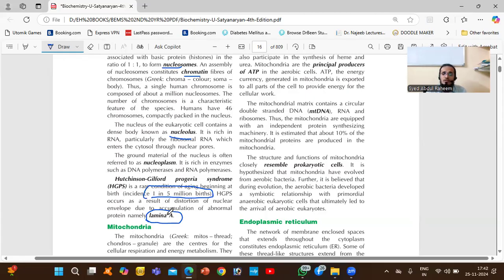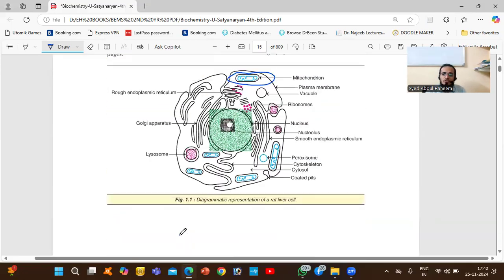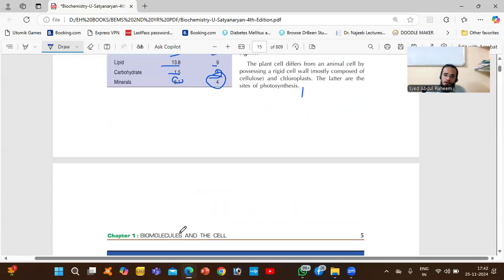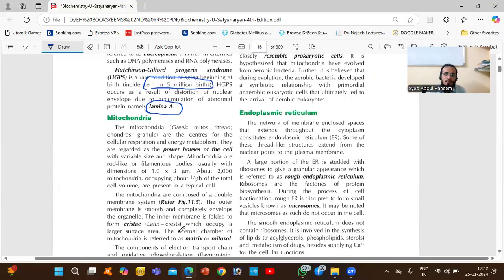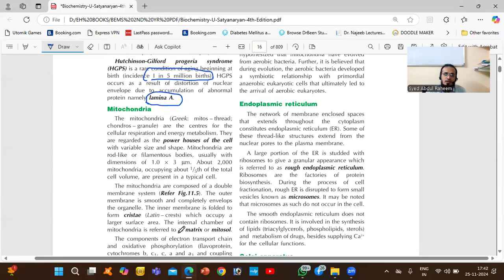Why did this happen? Because of the accumulation of abnormal protein lamin A. This is a very important thing you have to remember. So this is about the nucleus, eukaryotic cell, and prokaryotic cell. Okay, next we have mitochondria.